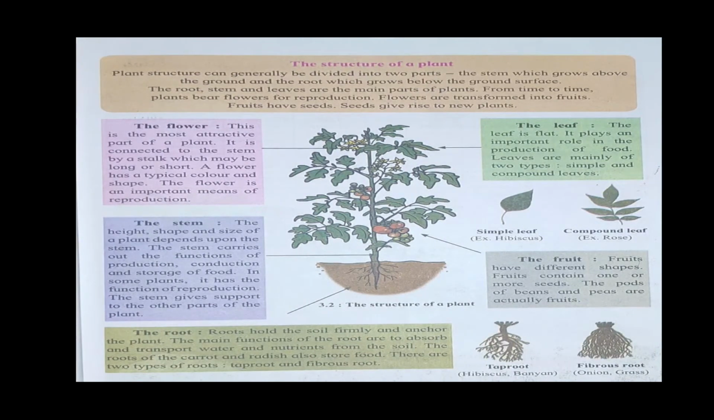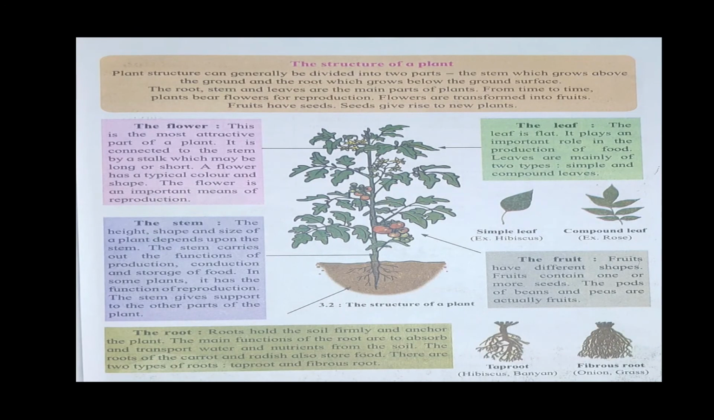See, the structure of a plant is shown in the figure. Plant structure can generally be divided into two parts mainly: the stem, which grows above the ground, and the root, which grows below the ground surface. The root, stem and leaves are the main parts of plants. From time to time, plants bear flowers for reproduction and flowers are transformed into fruits. Fruits have seeds, so seeds give rise to new plants.